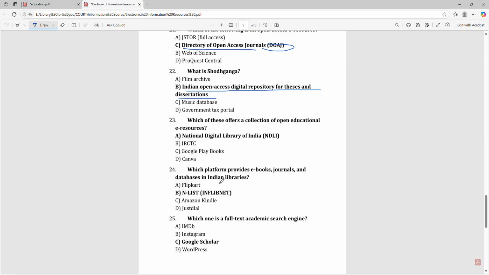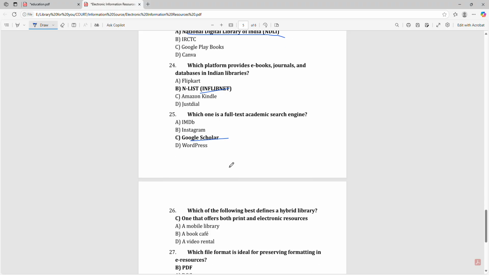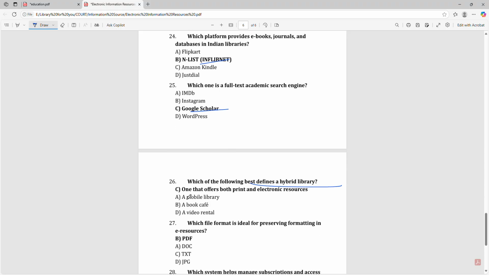Which of these offers a collection of open educational e-resources? National Digital Library of India. Which platform provides e-books, journals and databases in Indian libraries? Which one is a full text academic search engine? That is Google Scholar. Which of the following best defines a hybrid library? That is one that offers both print and electronic resources.